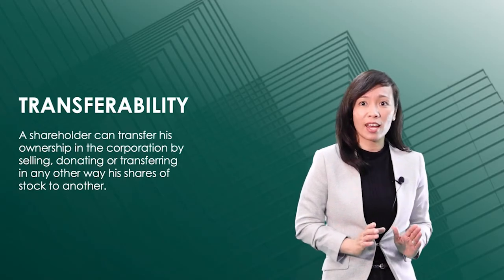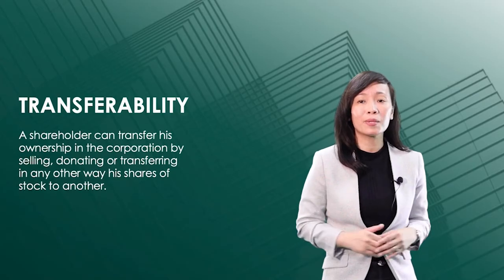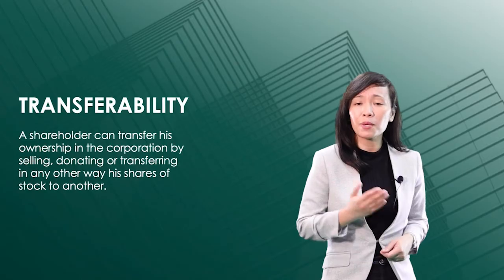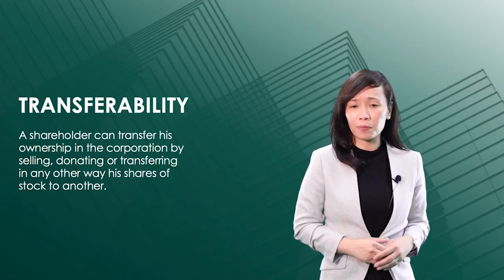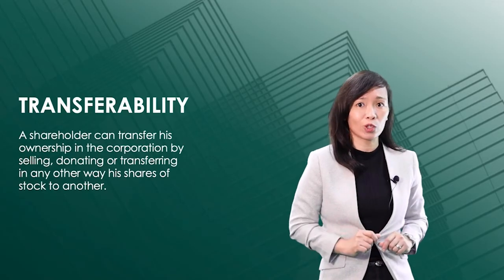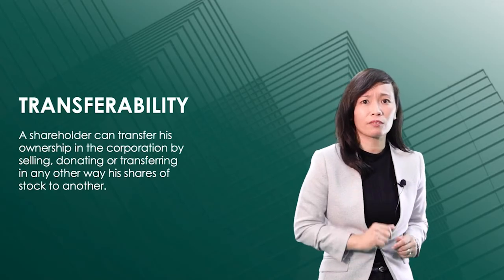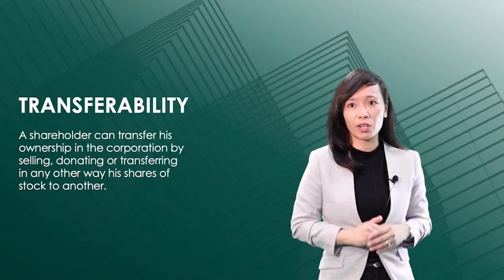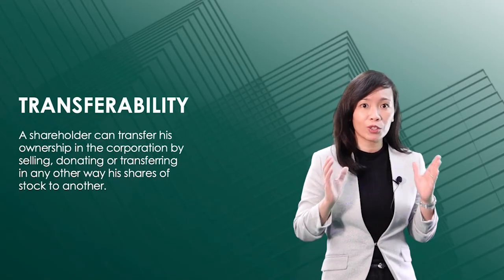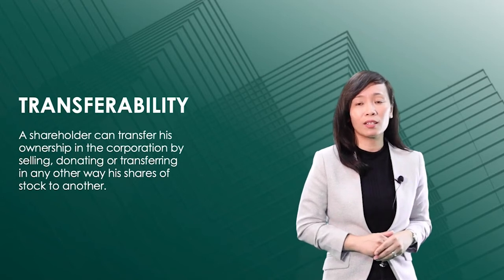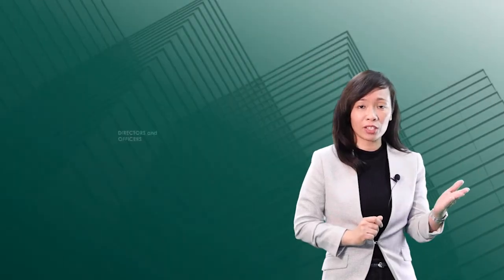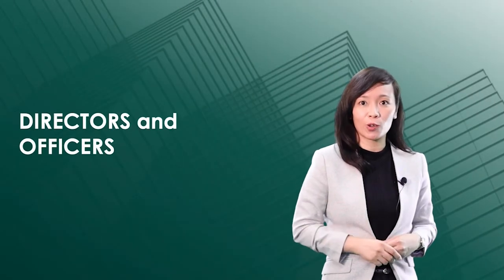A corporation can have numerous shareholders who may be scattered in different parts of the world, may not know each other, and may be unfamiliar with the business. So, although shareholders decide on major matters affecting the corporation, it is difficult for them to manage the daily operations of the business. What the shareholders do is choose a group of individuals who will handle the actual management of the corporation. These individuals are the directors and the officers of the corporation.